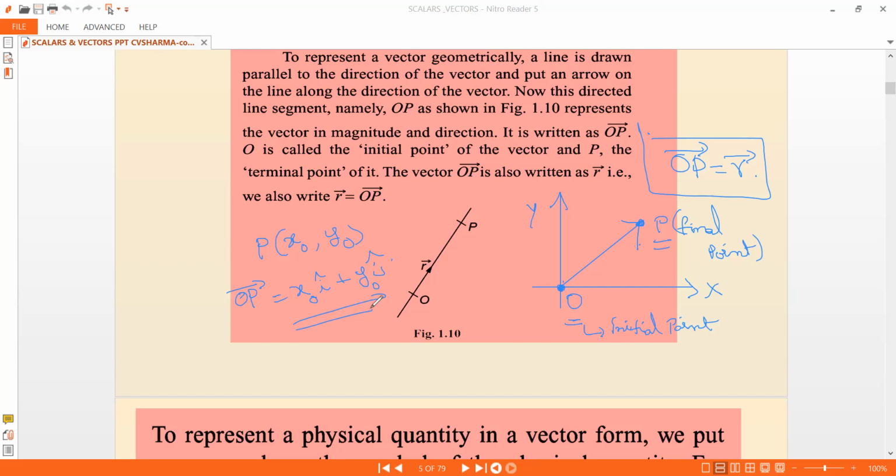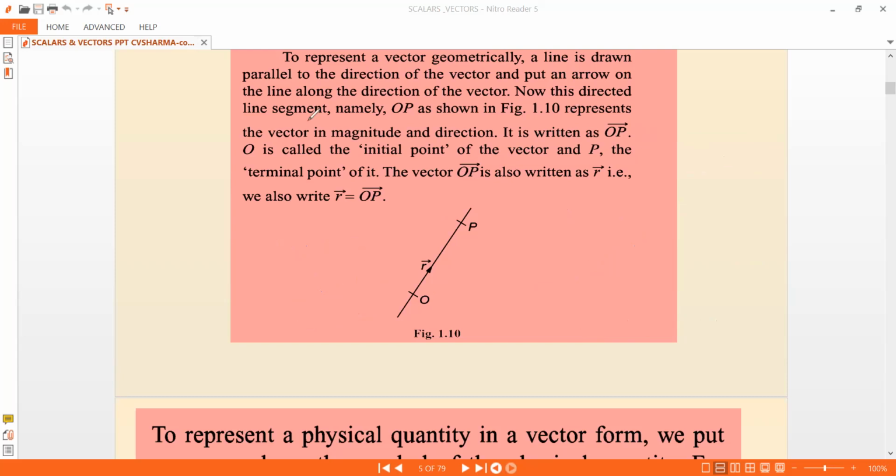One unit movement in the X direction is I cap. One unit movement in the Y direction is J cap. One unit movement in the Z direction is K cap. So this is what you have to understand. So you have negative X, negative Y, negative Z movements also. Yes, of course, I'll explain that a little bit once we complete these slides.